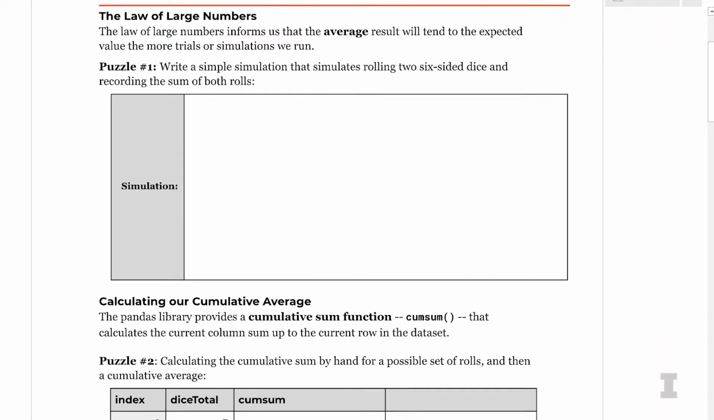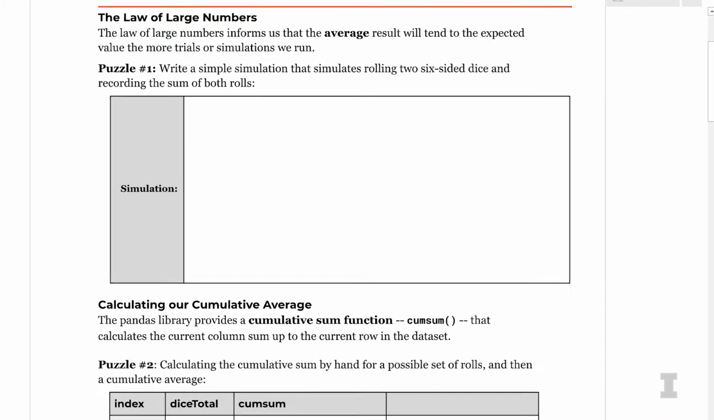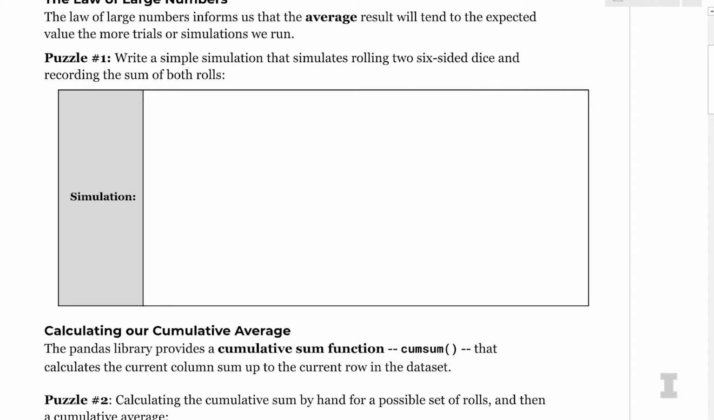So what this means is, for puzzle number 1, we want to write a simple simulation that rolls 2 6-sided dice and records the sum of those rolls. So let's go ahead and do this simulation in Python real quick by saying data is equal to square brackets, for i in range. I'm going to simulate 10,000 times. And then I'm going to say the result is equal to, I just want the sum of the 2 dice.